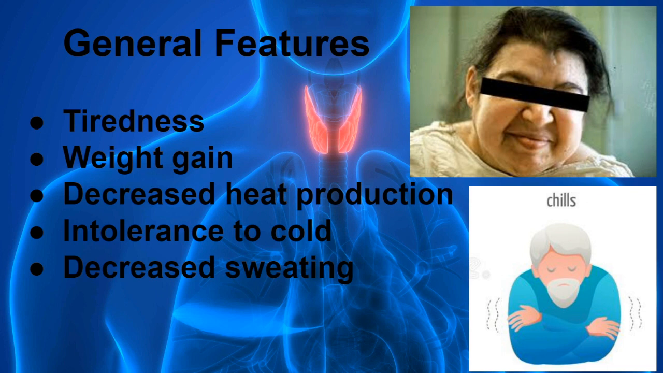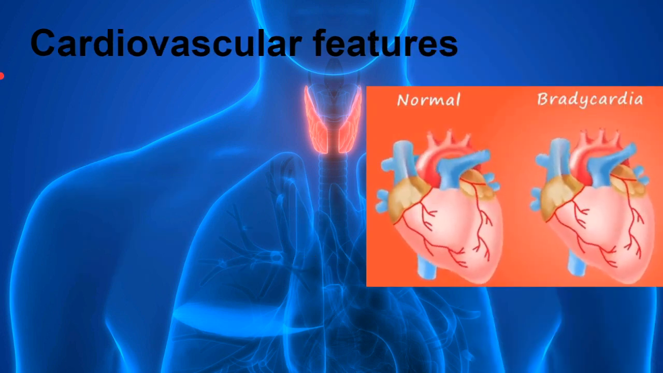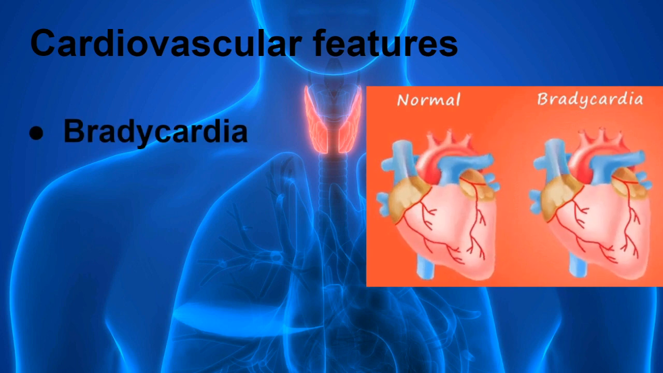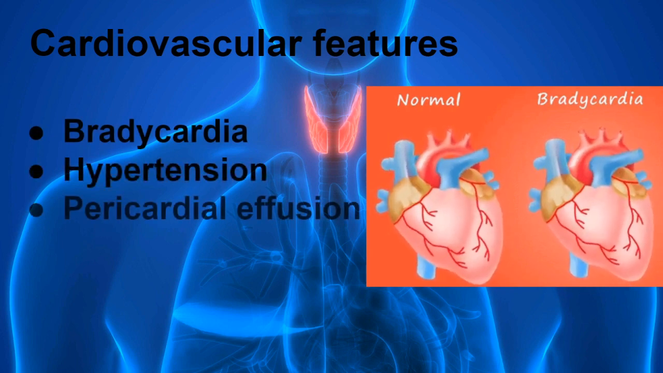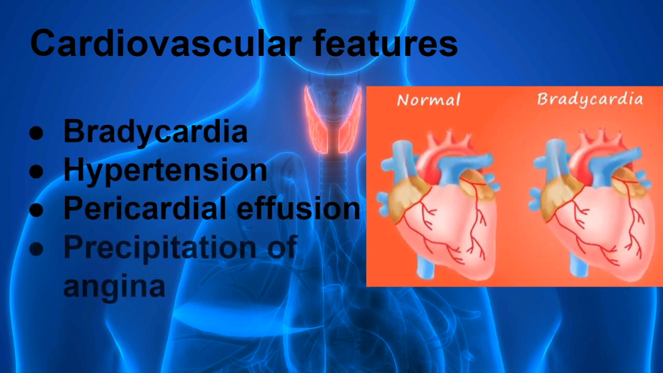Also, because of the decreased BMR, there will be decreased heat production by the body, causing chills and shivering. There is also intolerance to cold and decreased sweating seen in the hypothyroid patient. Cardiovascular features and symptoms include bradycardia, hypertension, pericardial effusion, and also sometimes precipitation of angina is seen in the myxedema patient.